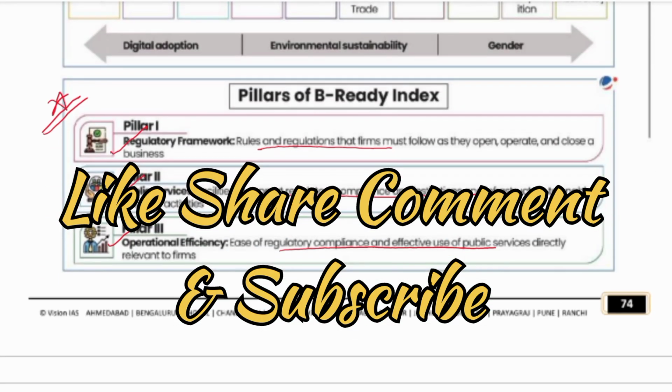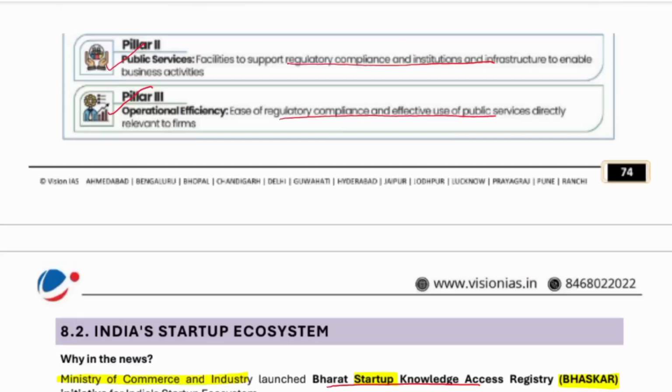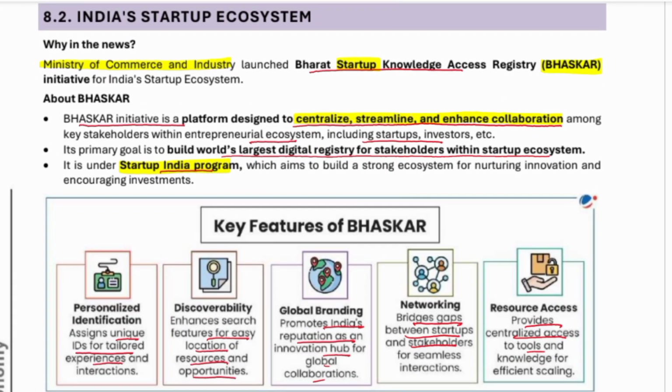So the pillars of Be Ready: Pillar 1, regulatory framework; Pillar 2, public service and operation efficiency. On these three pillars, the survey has been conducted. Okay. Next is India's startup ecosystem.